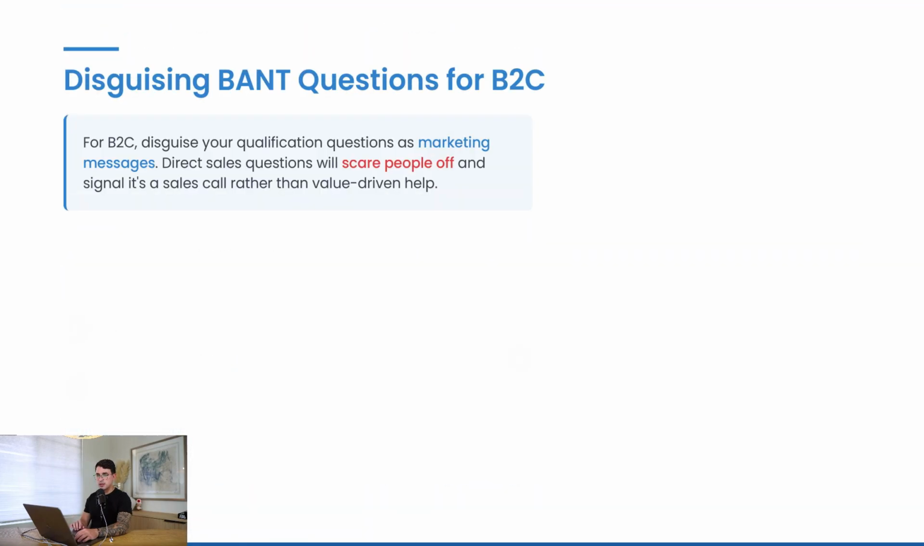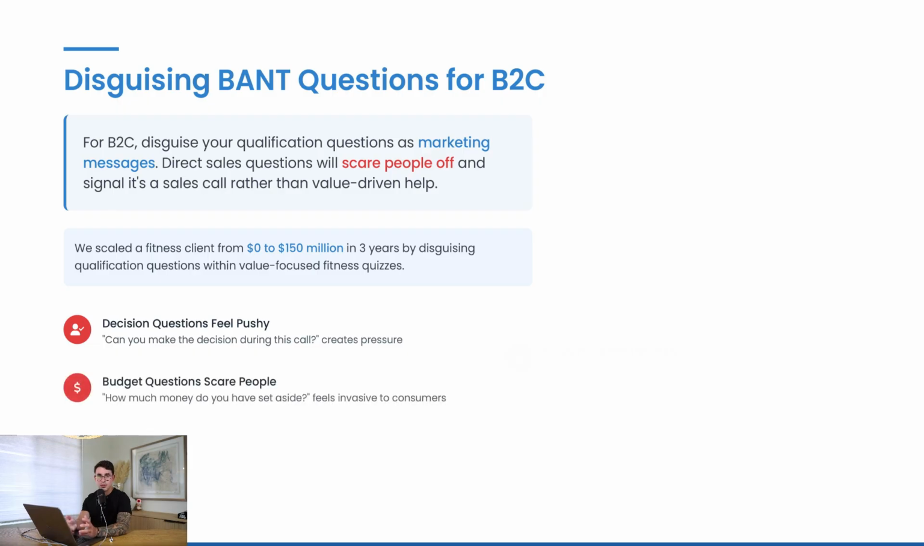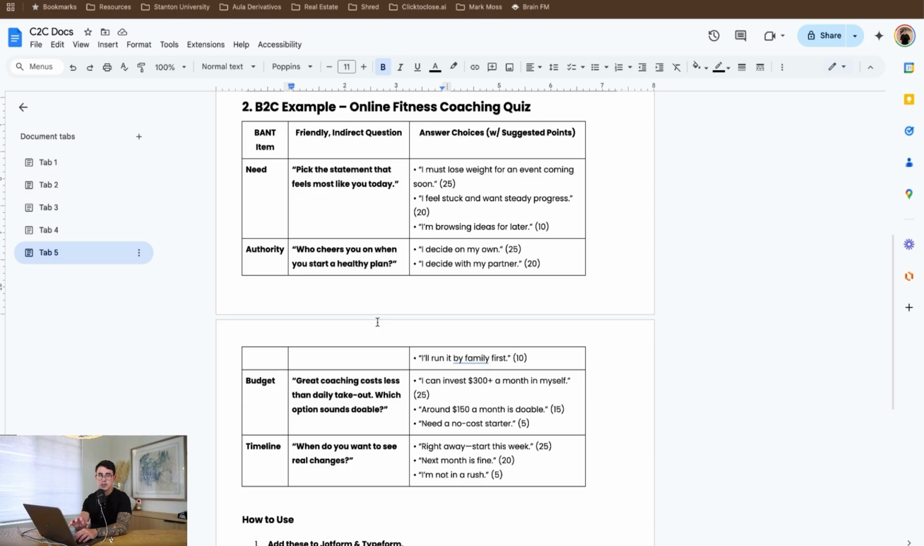But when you're asking B2C, typically what you want to do is disguise the BANT in your form as part of your marketing message. And the reason why this is important is because, in the case of one of our clients that we scaled from 0 to 150 million in 3 years, if you're asking somebody filling out a fitness quiz, hey, can you make the decision in the call? How much money do you have set aside? And things along those lines, you're going to scare people off. They're automatically going to know it's going to be a sales call and it's not going to be a value driven call. So just pay attention if you're doing B2C to try to communicate and qualify the information in your